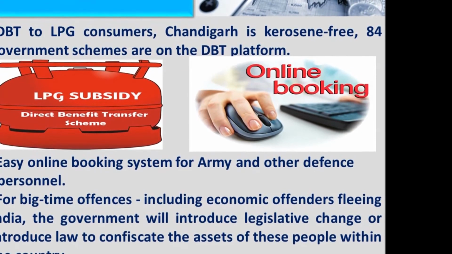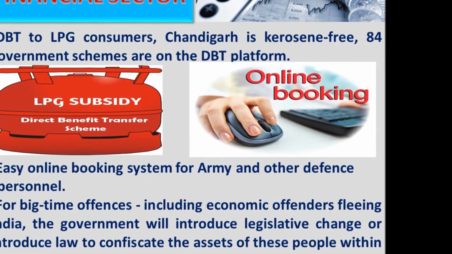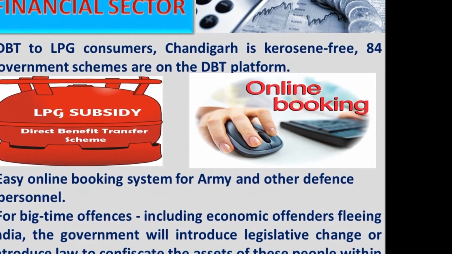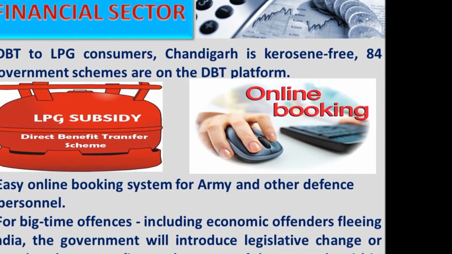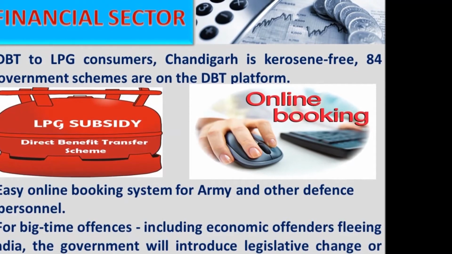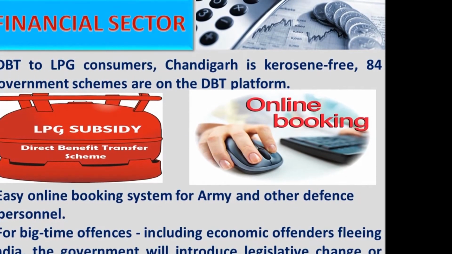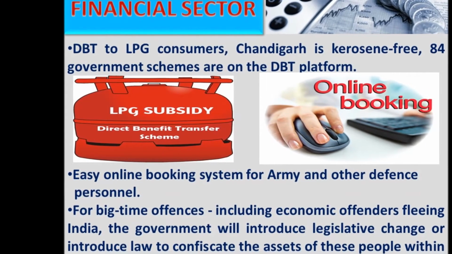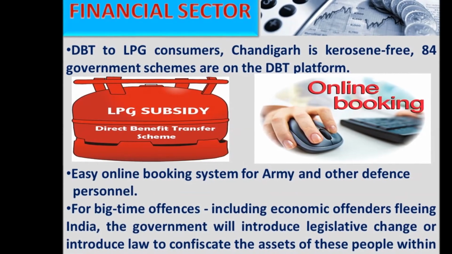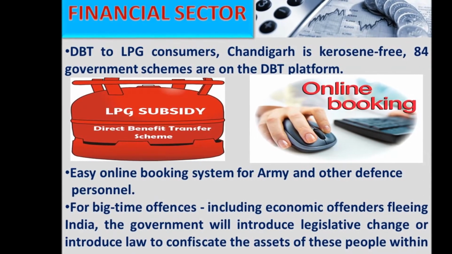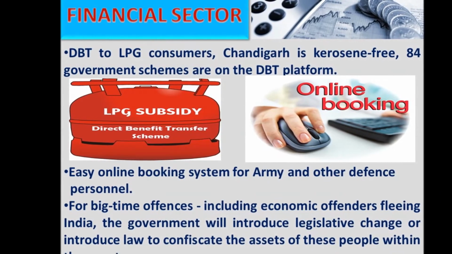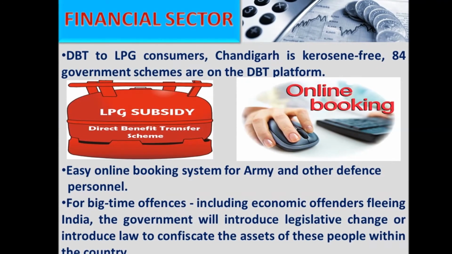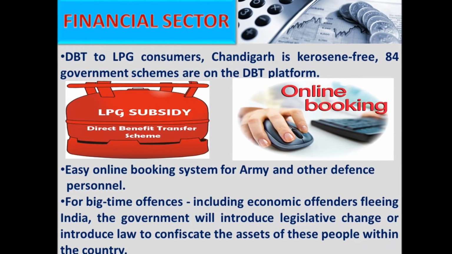Also, there is a scheme of direct benefit transfer, as now the government, instead of refunding the benefit to the companies, would directly benefit the consumers, as the subsidy would be directly transferred to their bank accounts. A good booking system, as discussed earlier, for army and defense personnel, so that there can be easy booking with subsidized rates. For big time offences, which include economic offenders fleeing India, the government will introduce legislative change so that all their assets can be taken over and sold to consolidate the losses that they have caused.